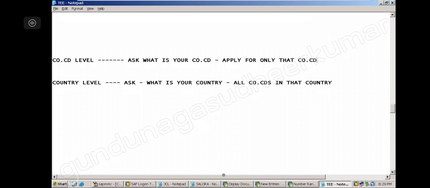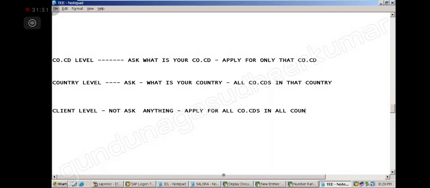Yes, sir. Till now is it clear? Yes, sir. Now client level. The problem here is it will not ask anything. It is not asking country, it is not asking company code, which means it will apply for all. All company codes in all countries. Is it clear?